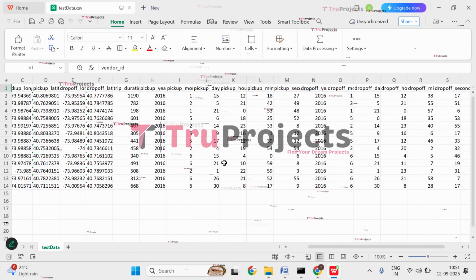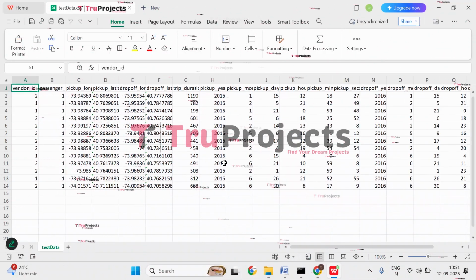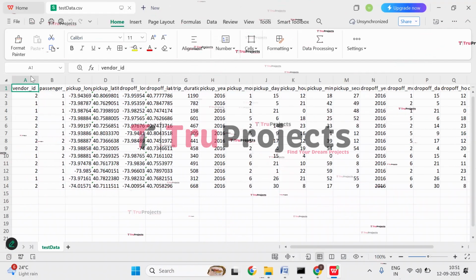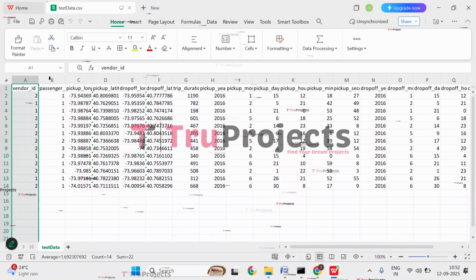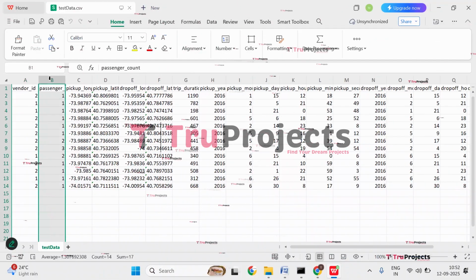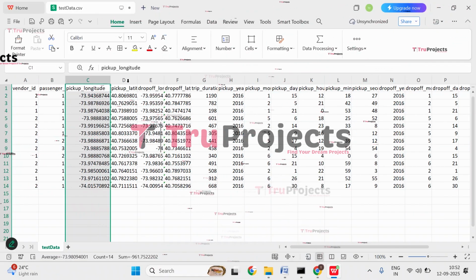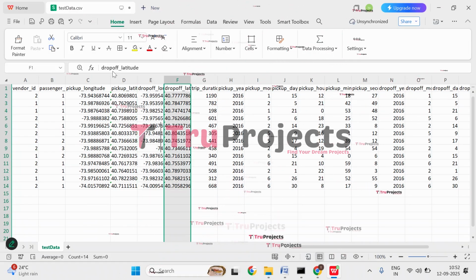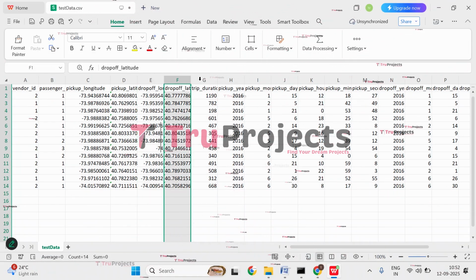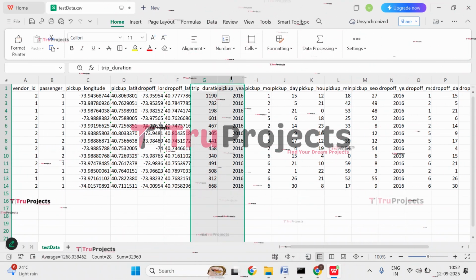So here for prediction, we are using test data of the trip duration. So let's see what do we have here. Here we have vendor ID, the identifier for the taxi service provider or the vendor. Then we have passenger count, then pickup longitude, pickup latitude, drop off longitude and drop off latitude, and trip duration. This is the value that we will be predicting.